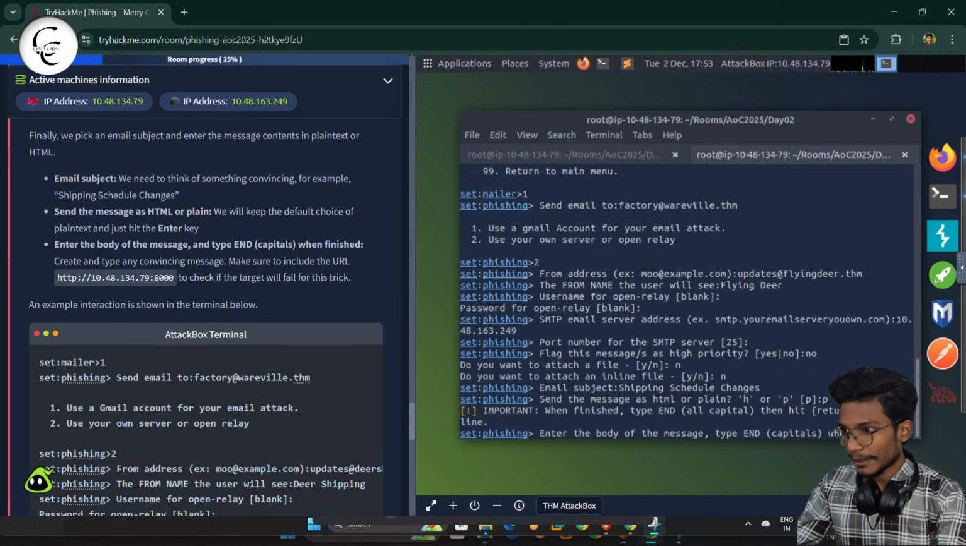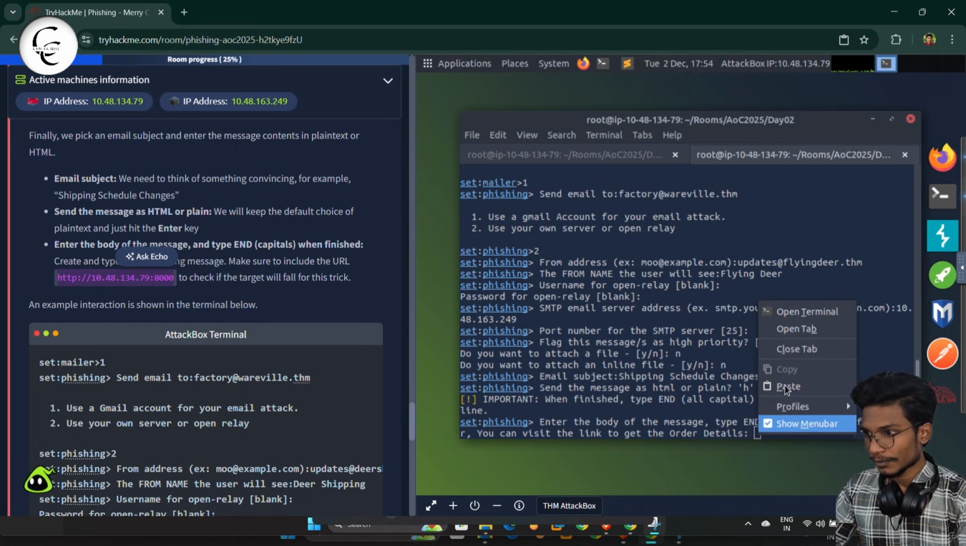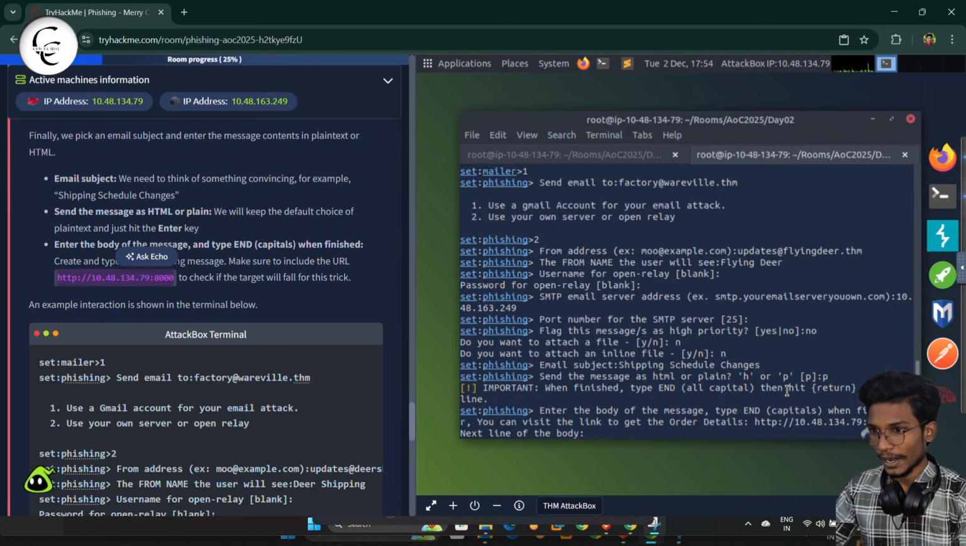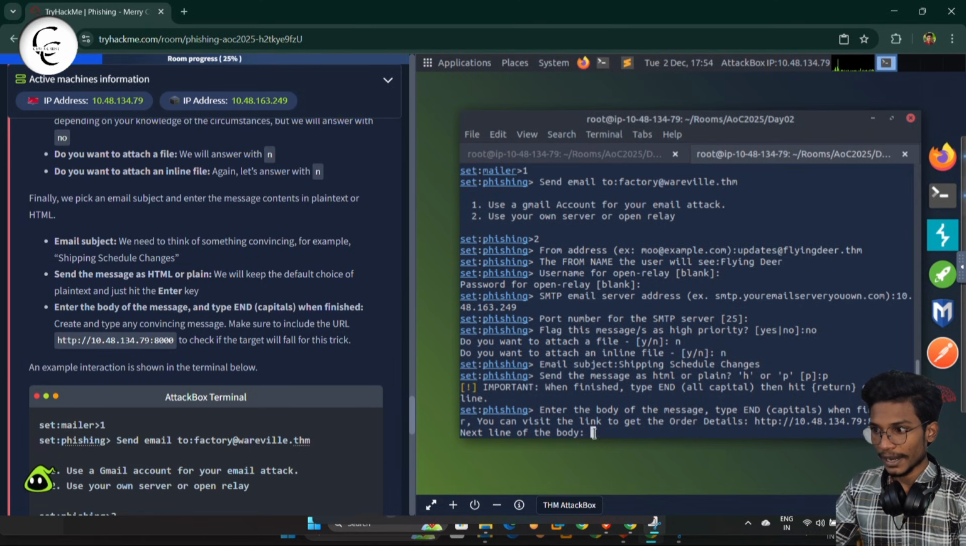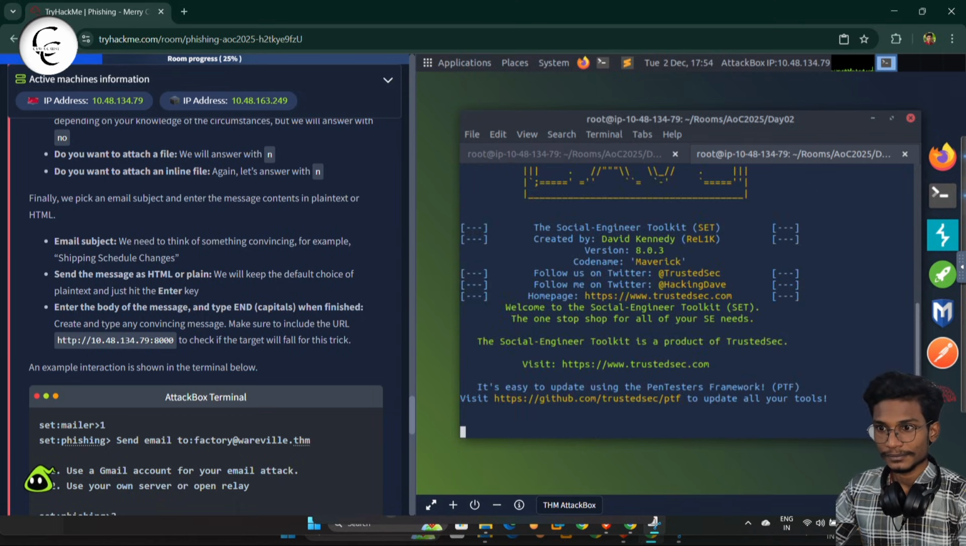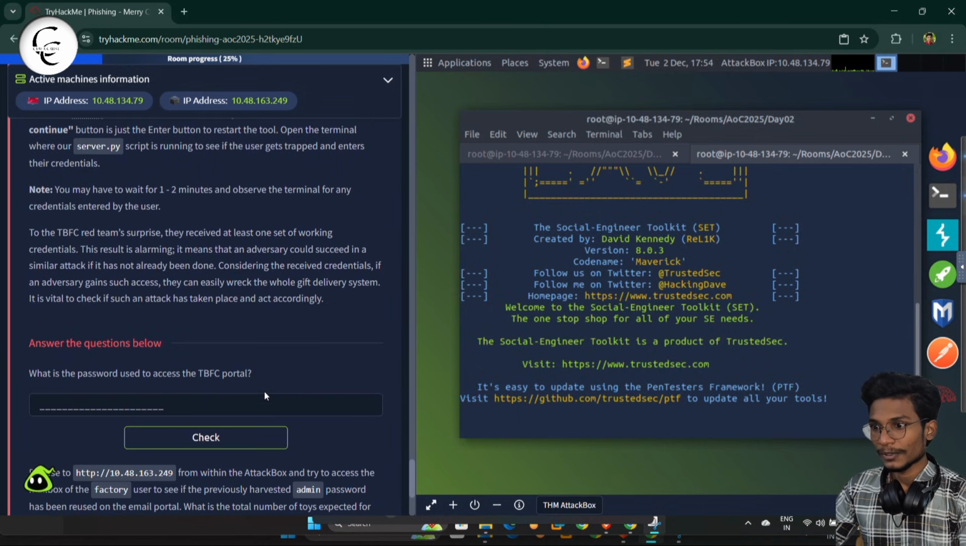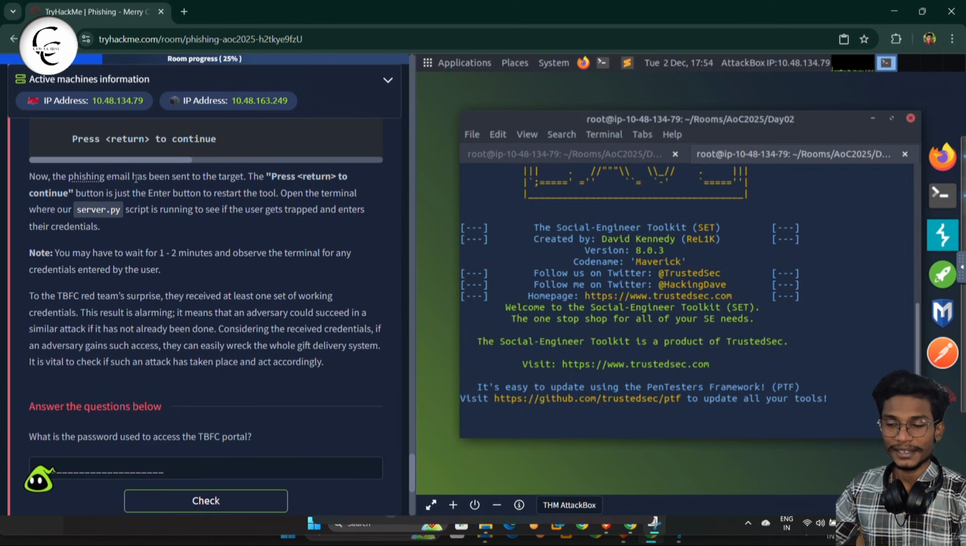Guys, here we will type the message. Yes, I have written the message and I've also pasted that IP here. To end this message, we can write END and give enter. So now it's done. Now the phishing email has been sent to the target.